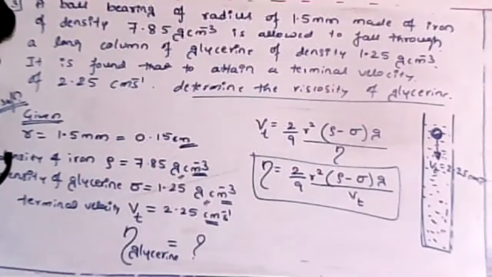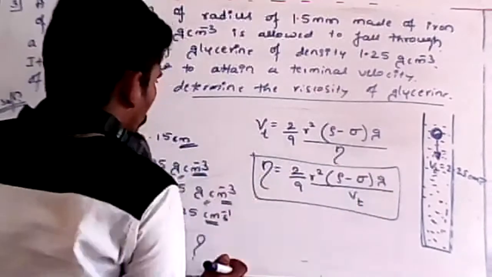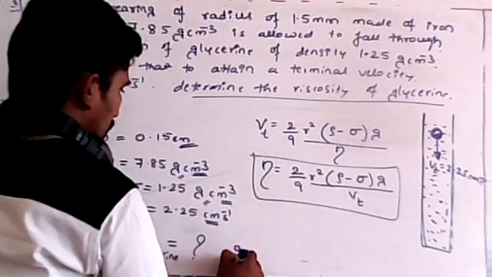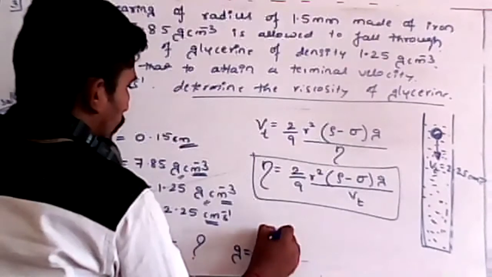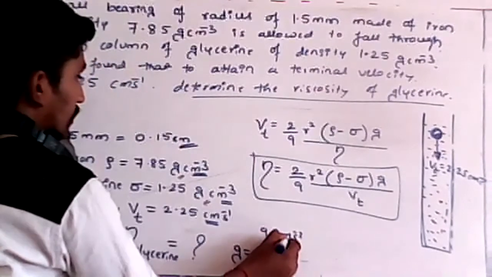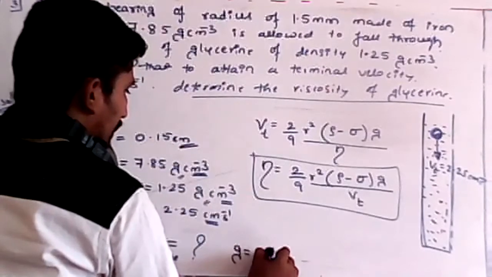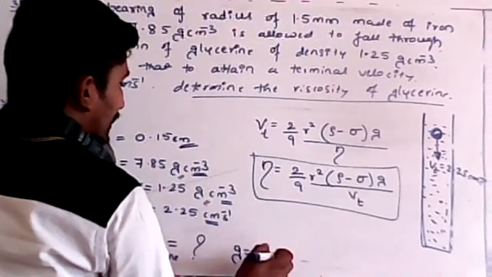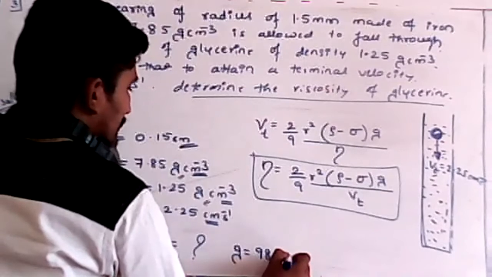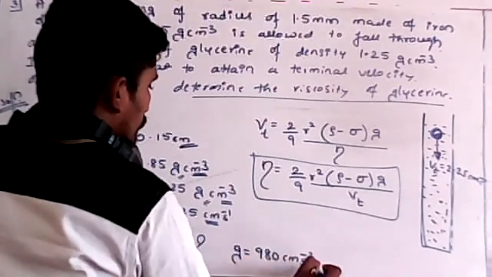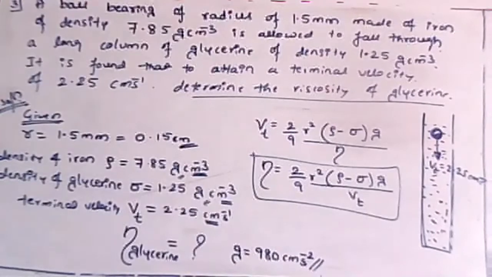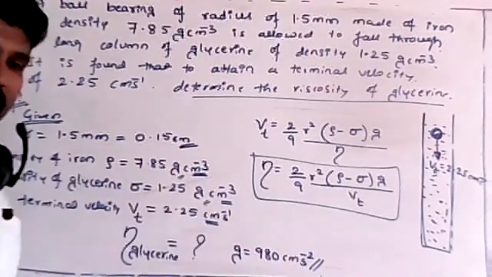So anybody getting the answer, just tell me fast, students. What is the G value? Someone is asking. The G value is actually 9.8 meter per second square, but we don't want meters here. We want it in terms of centimeters. So we write 980 centimeter per second square. Put 980, because everything is in centimeters.